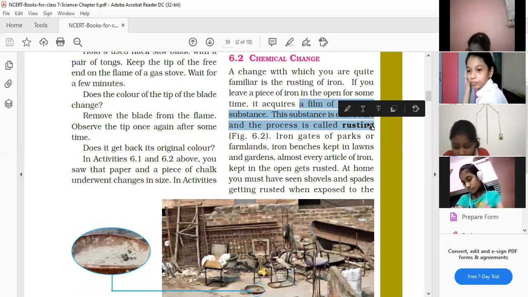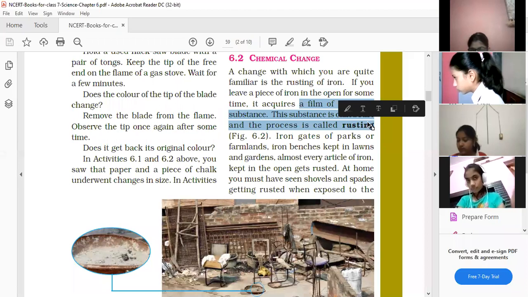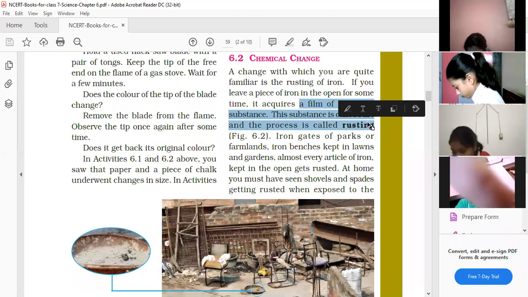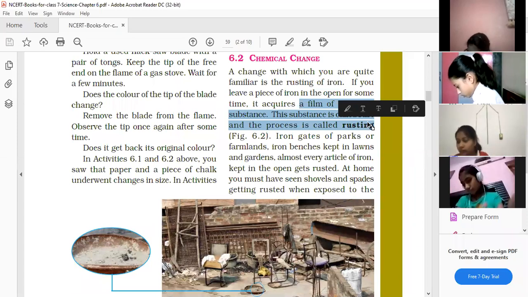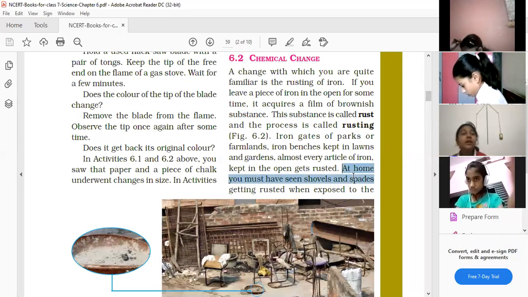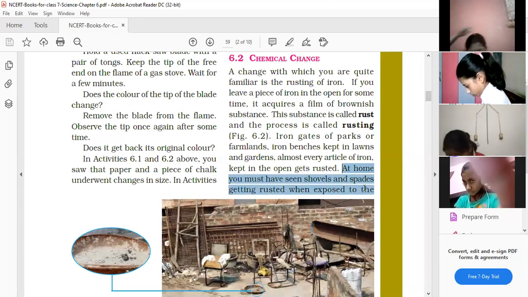On the other hand, iron is a very, very strong metal. Iron is very strong and is even used for construction purposes. But what happens? It gets rusted. A brownish colored layer is deposited and slowly it gets spoiled. So to protect iron, what is done? It is painted. You must have seen at home different shovels and spades that get rusted, even nails that get rusted very soon.